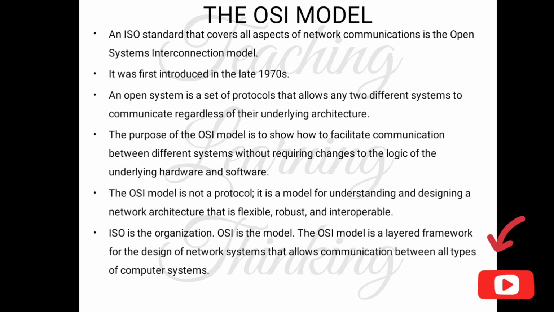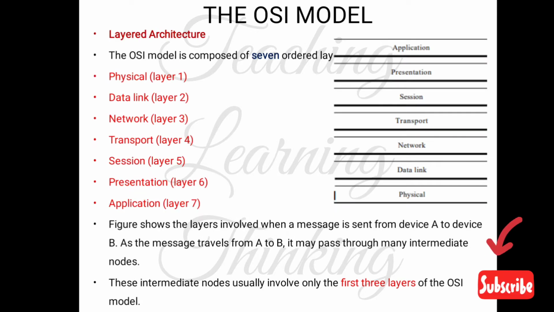The OSI model is a layered framework for the design of network systems that allows communication between all types of computer systems. The figure shows the layered architecture of the OSI model. From the bottom: the first is the physical layer, second the data link layer, third the network layer, fourth the transport layer, fifth the session layer, sixth the presentation layer, and seventh the application layer. It is a 7-layered architecture.